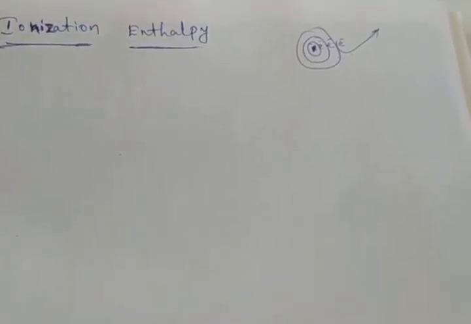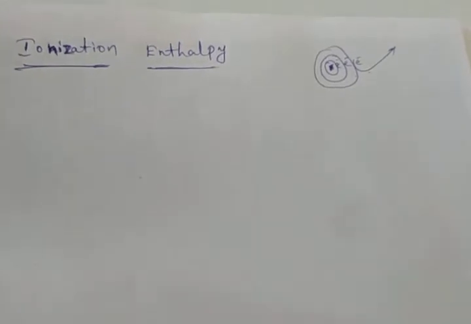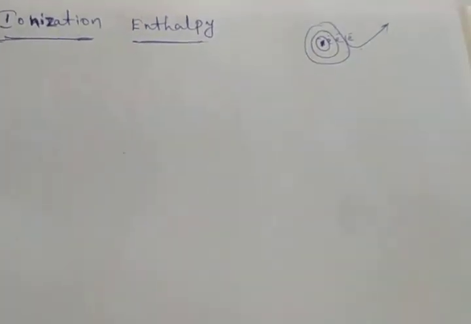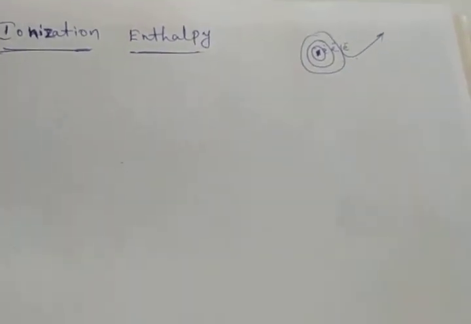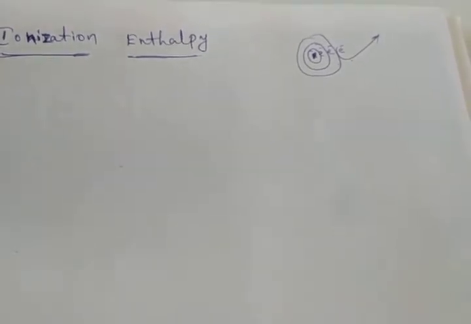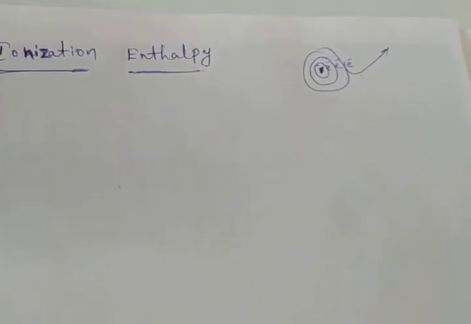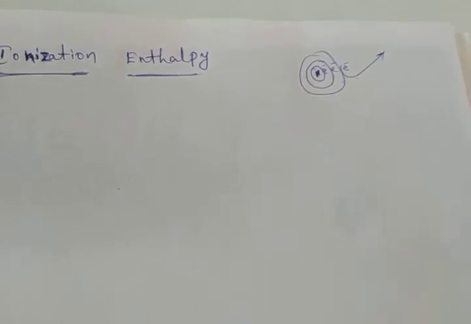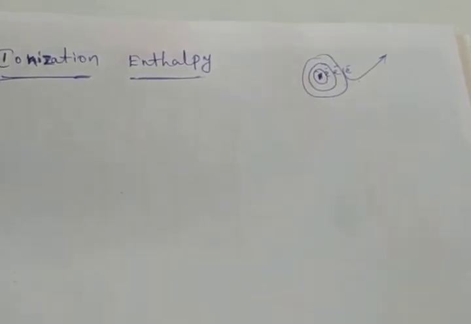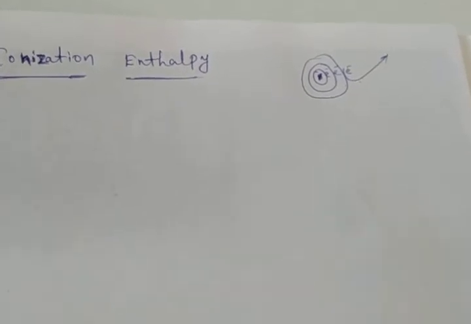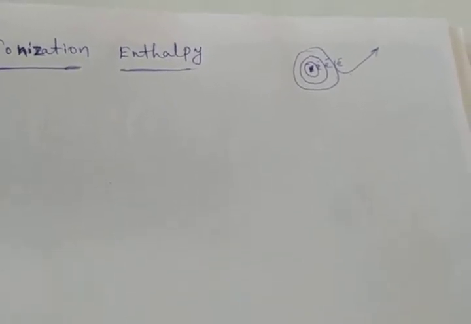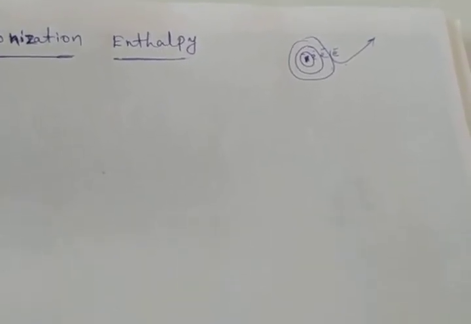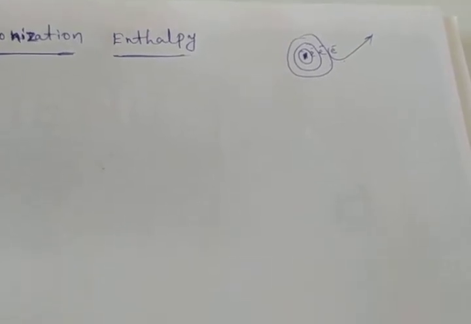Hydrogen and helium. Only two elements belong to the first period. And the second period is lithium, beryllium, boron, carbon, nitrogen, oxygen, fluorine, neon. Up to neon, these are the second period. In that, the alkali metals are lithium, sodium, potassium, rubidium, cesium.